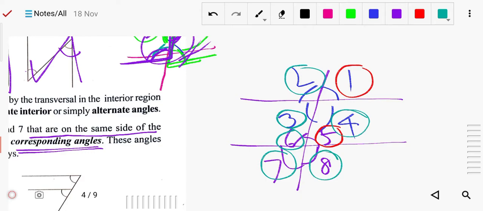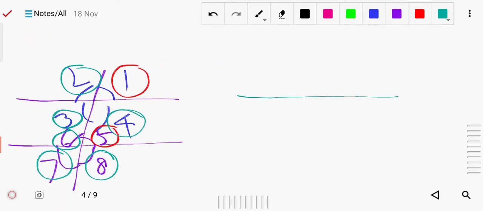So these pairs are called corresponding angles. How can you understand the corresponding angle? Very simple. They should be on one side, either this side or this side, and one should be interior and one should be exterior.